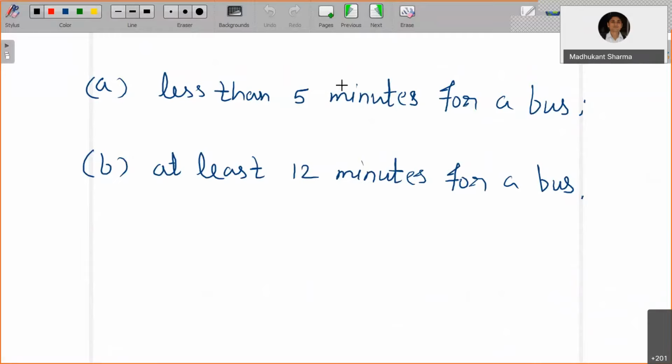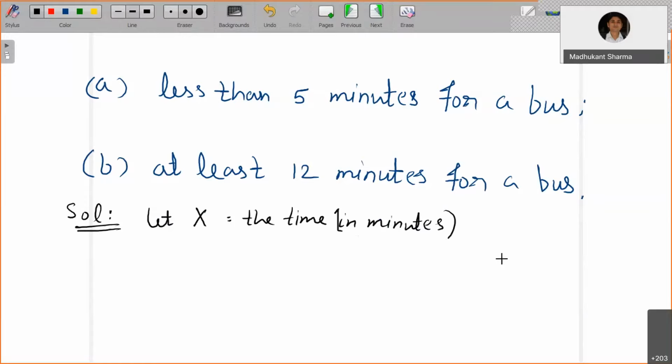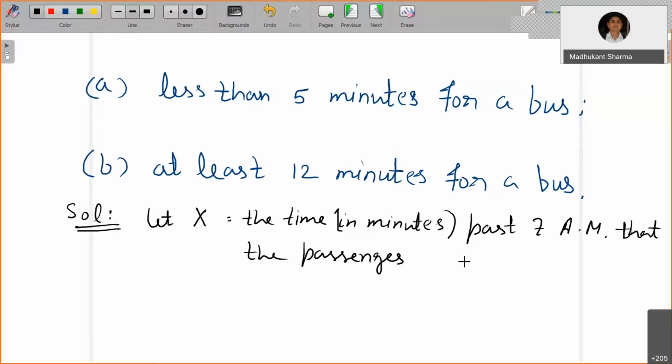Okay, so now if I try to get its solution, let us denote x as the time in minutes past 7 a.m. that the passenger arrives at the stop.